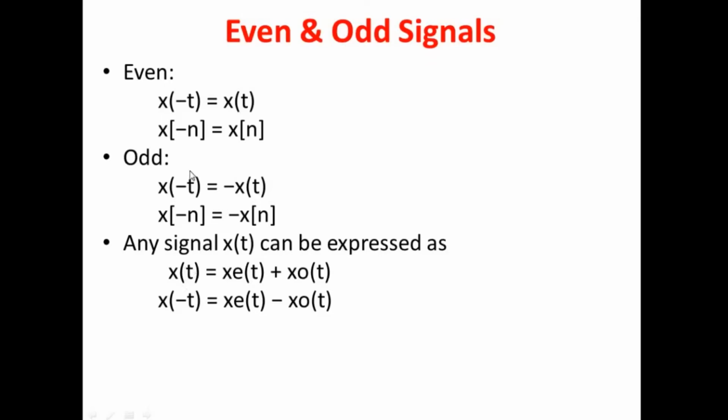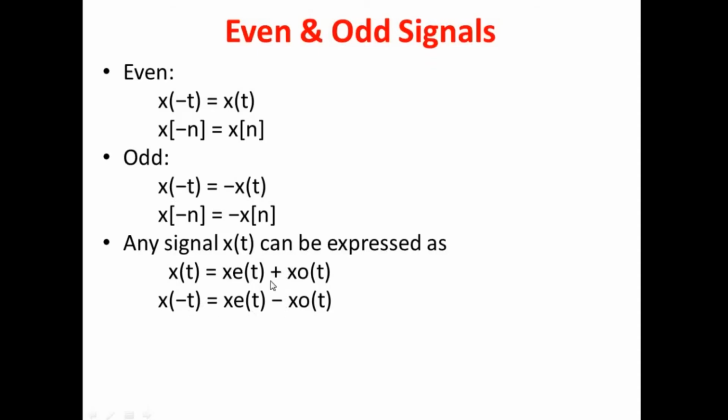Normally, to separate the odd and even signals, we need x of t and x of minus t, right? In x of t we have two components, even and odd. Likewise, the folded signal also has even and odd components, but the only difference is a sign change in these two equations.